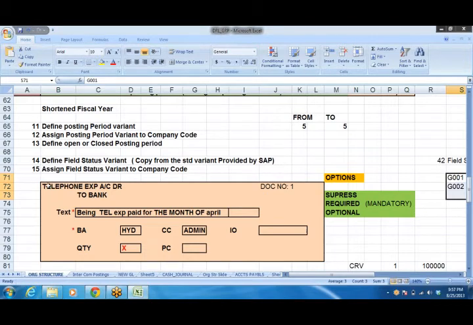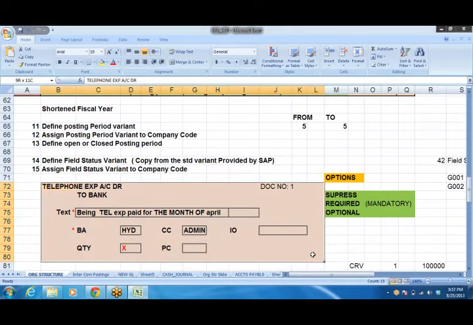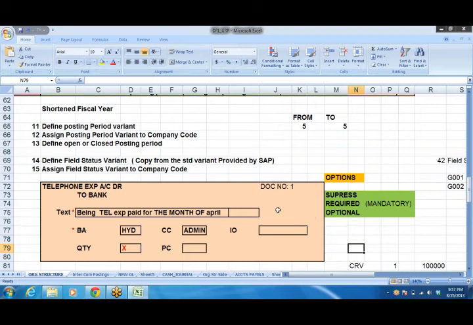Right, in the system, we'll define the field status variant, and then we'll post it. Once we define the field status variant, we assign the field status variant to the company code. Whatever fields you make mandatory, optional or suppress, whatever options you choose, will be defined in the groups G001, 2, 3, like that. Groups will be defined, and we link that group to the respective GL account.